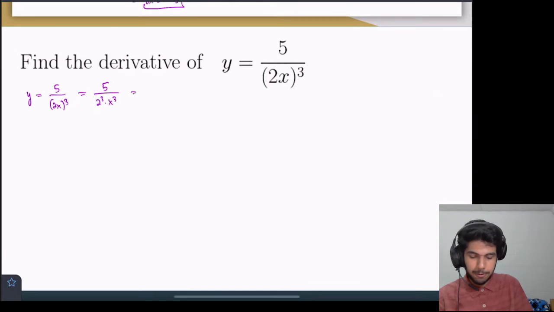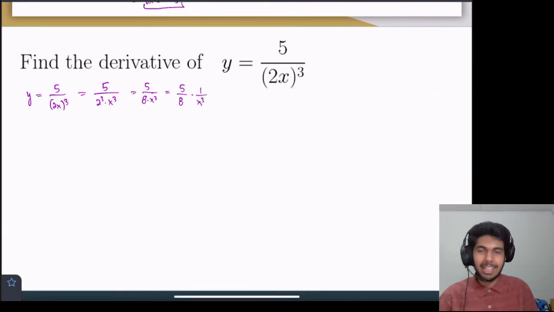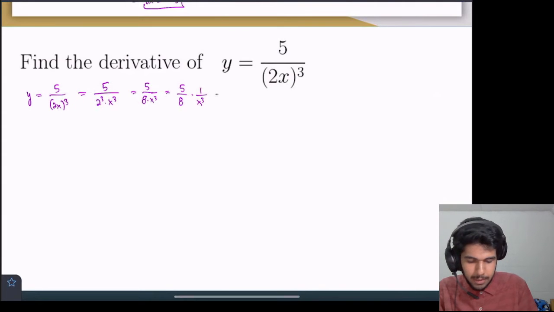And that's equal to 5 over 8 times x cubed. And more importantly, let's just split it up into 2 different fractions. So now we have this x cubed term in the denominator, and let's now make it a negative power. So this is equal to 5 over 8 times x to the negative 3.